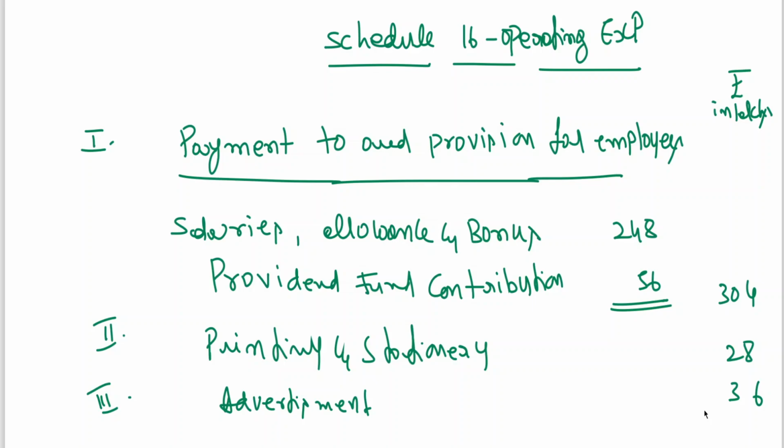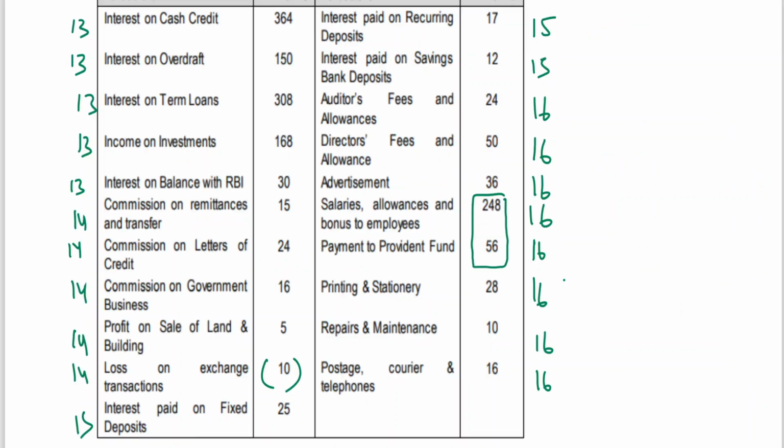Advertisement 36. Okay, after advertisement, PRP add. We start with advertising, no? Then depreciation, next one. We don't have depreciation in this problem. If you want, you can see. We don't have any depreciation on 16. Then PRP, add.